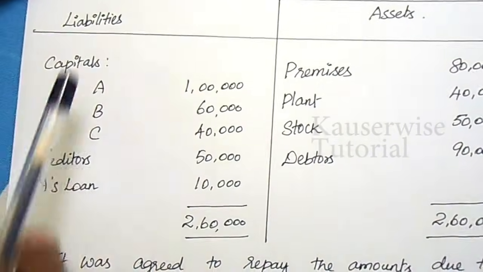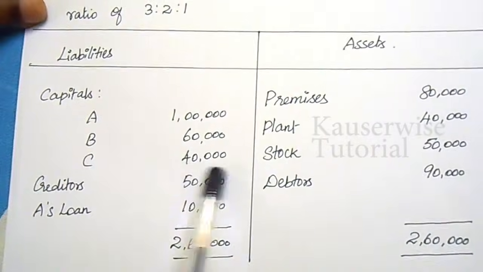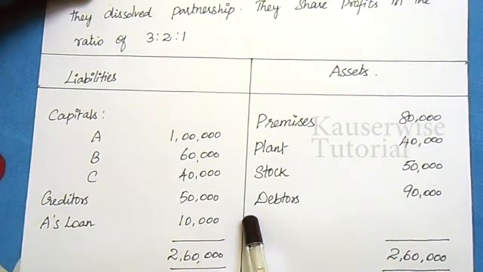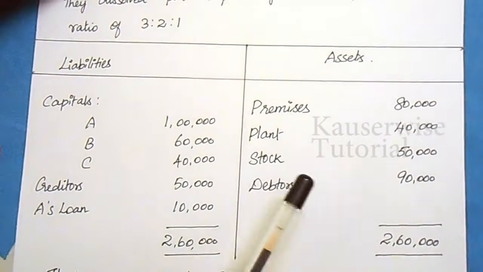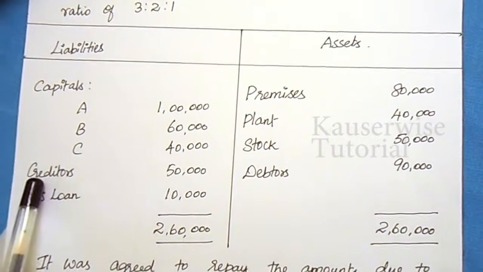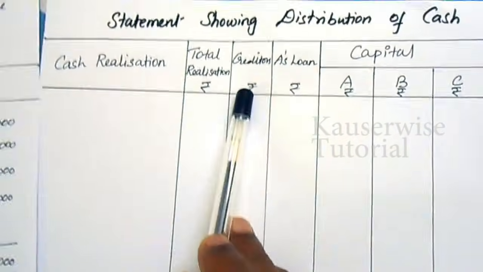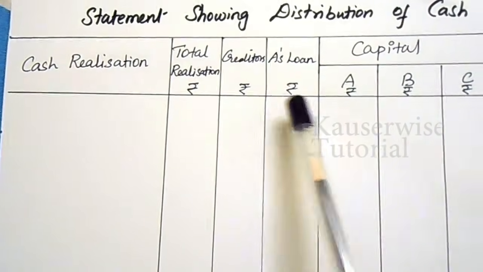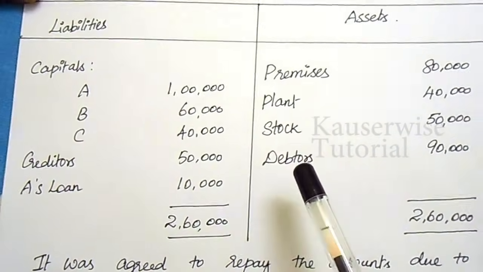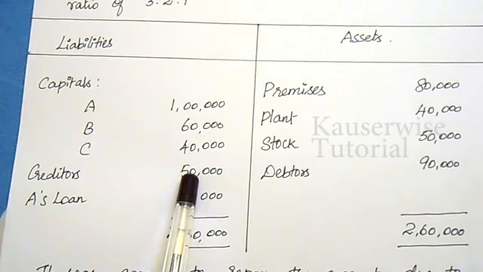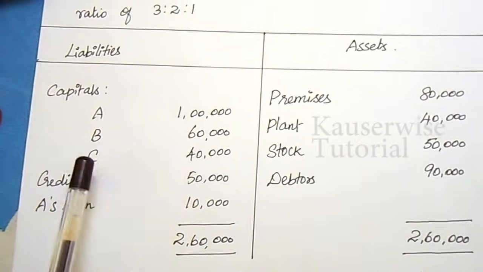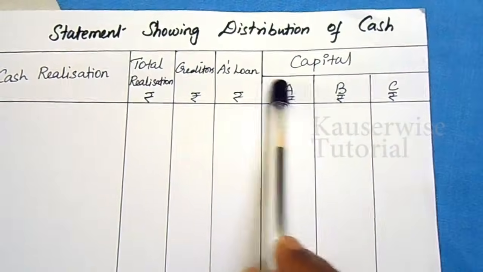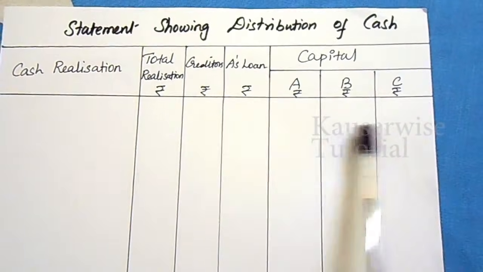Look at the problem. Under the liability side, three partners' capital is given. Creditors 50,000, A's loan 10,000. According to the order of payment, we have prepared the statement showing distribution of cash. In that statement, we have written creditors first, the creditors column. And A's loan is the second preference, A's loan column is there. And the third preference goes to partners' capital accounts. A is 1 lakh, B 60,000, C is 40,000. Here we have a separate column for each and every partner.